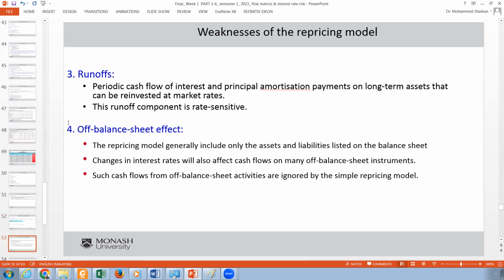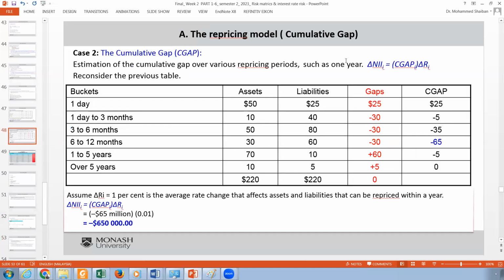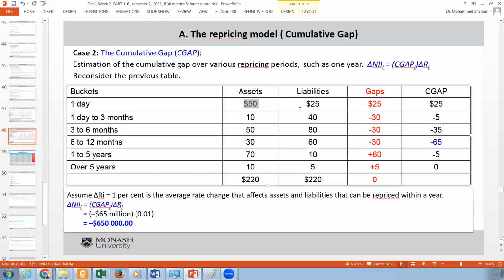The other thing is runoffs. See, when we receive the assets in one maturity, for example, I'm talking about this maturity, this is maturing 50 and the liability maturing 50. This asset 50, I take it and I start to invest it again at the new rate. The repricing model does not capture this issue.